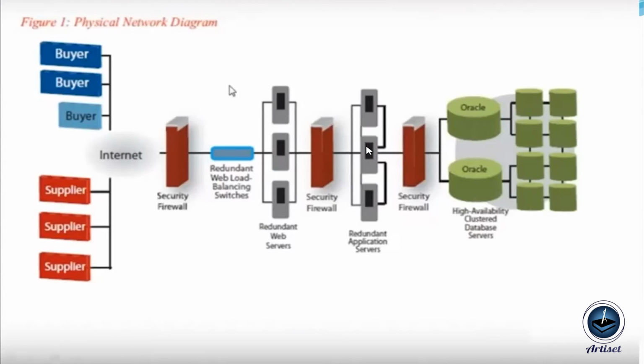And from this application server, information will pass to the third security firewall. That means we are doing a third filter, and once the third security wall confirms that all the information is correct, only then will data go to the database server, or be retrieved from the database server. So on this system architecture, Ariba is saying that customer data is completely secure, and there is no chance of any kind of leakage.